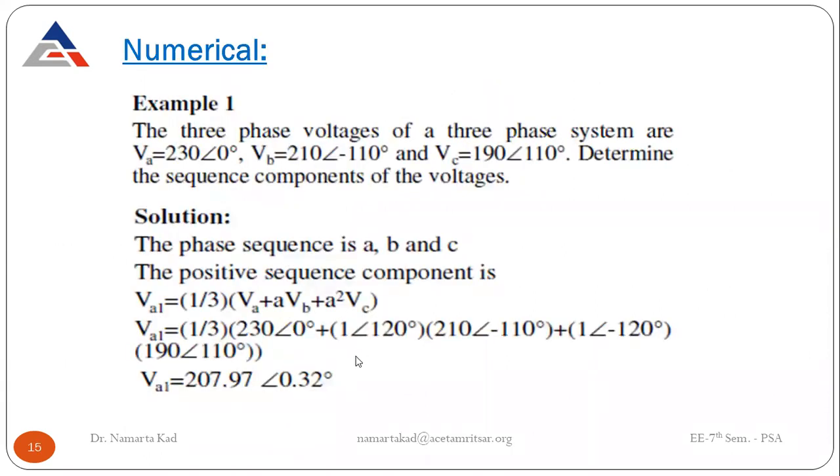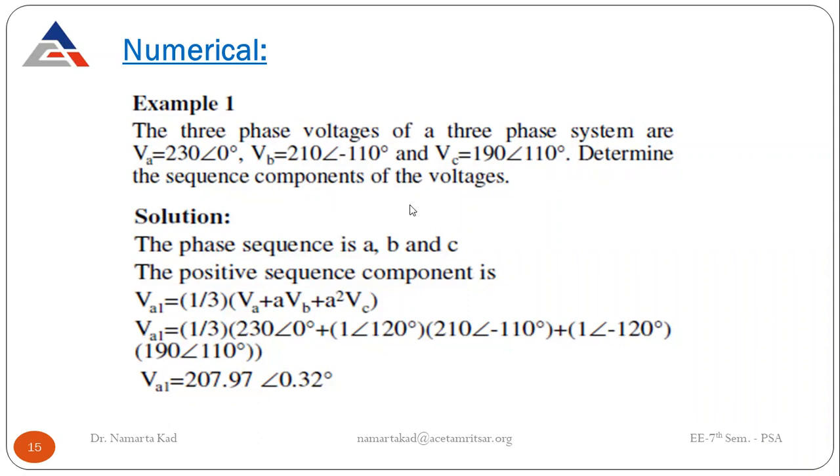Now let's have this numerical first, that is related with the sequence components of currents. So this type of numericals will be there in the theory part also. The three-phase voltages of a three-phase system are, let us suppose, A phase, B phase and C phase. A phase is 230 angle 0 degree, B phase is 210 angle minus 110 degree, and for the C phase it is 190 magnitude with angle 110 degree.